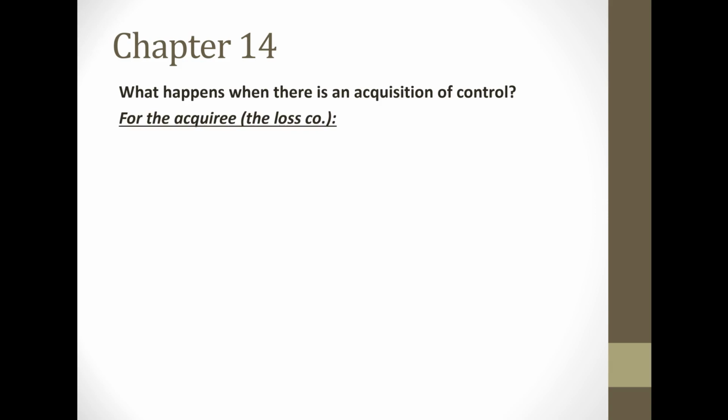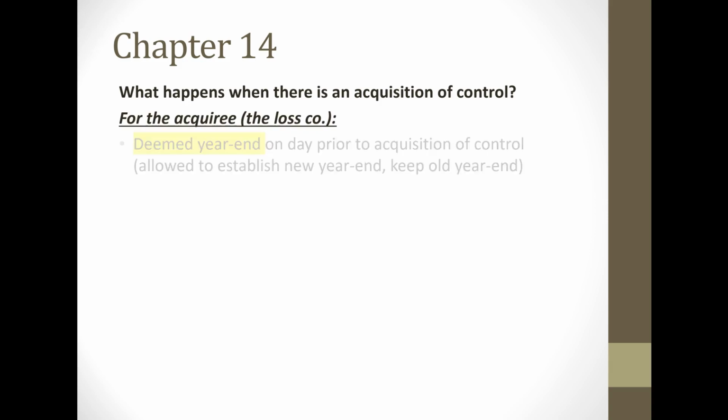Now, for the acquiree, the target company, in our example, the loss company, they're going to have a deemed year end on the day prior to the acquisition of control. So let's say acquisition of control happens on July 1st. There will be a deemed year end on June 30th. Now, the acquiree, the loss company, could establish a new year end, or it could keep their old year end. And what could usually happen is that in this deemed year end, there will likely be a short taxation year.